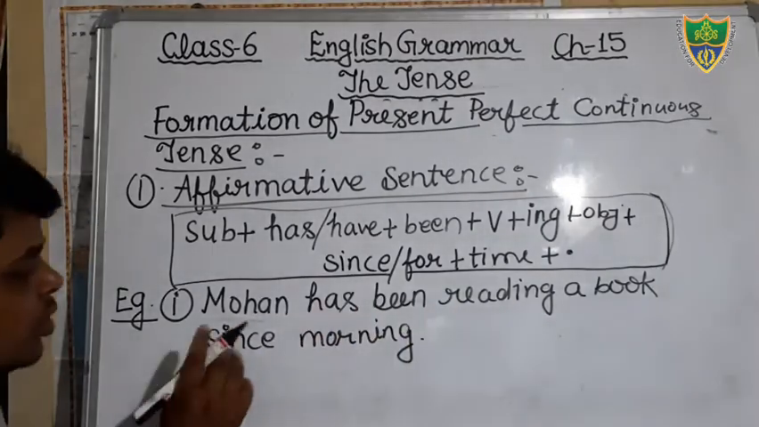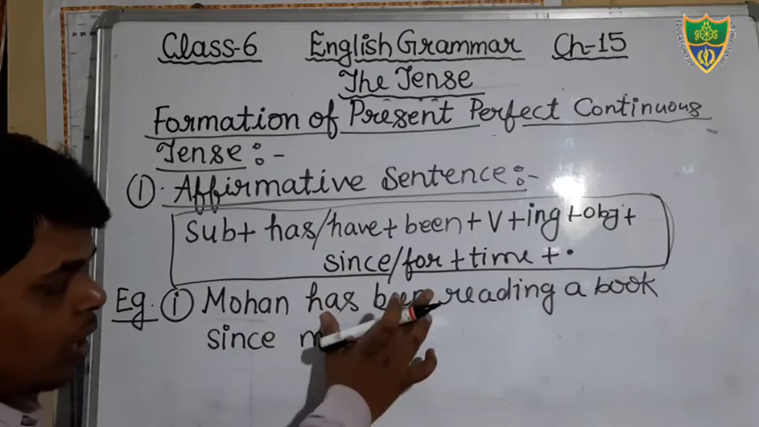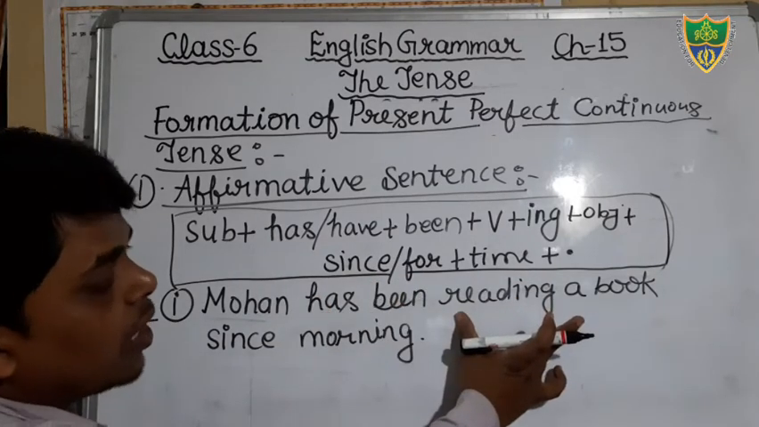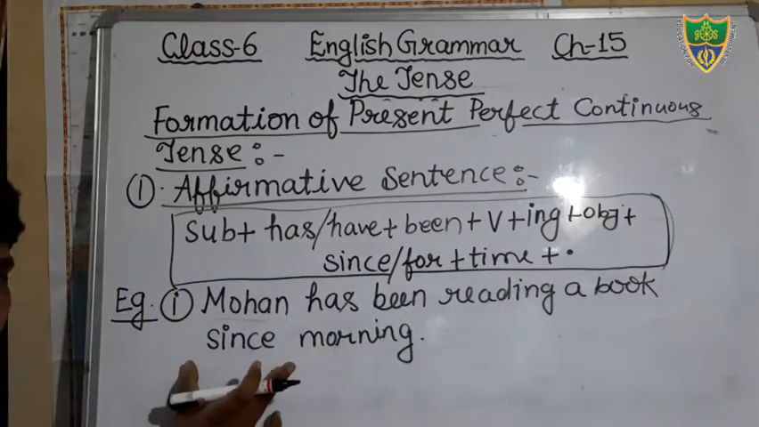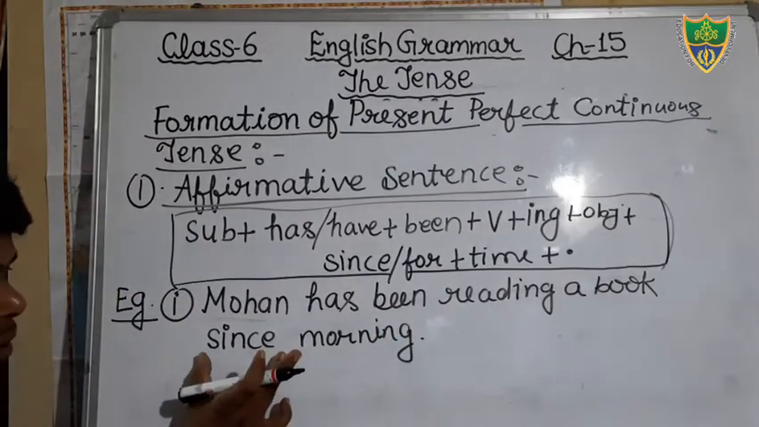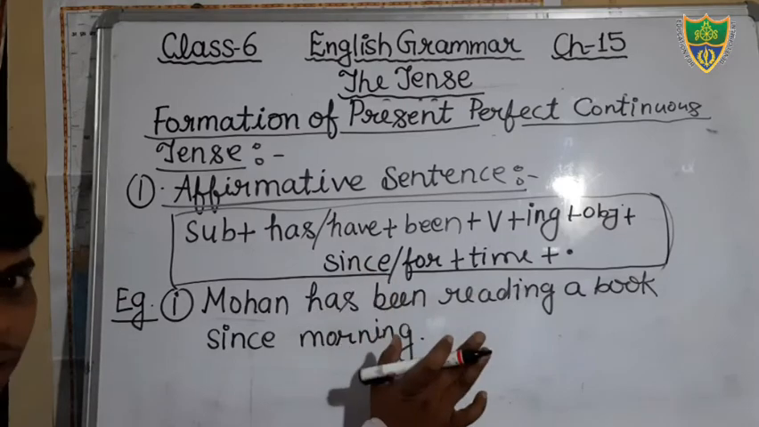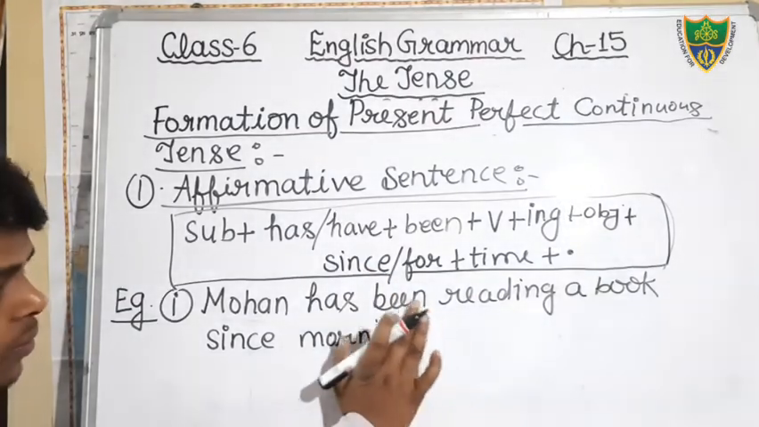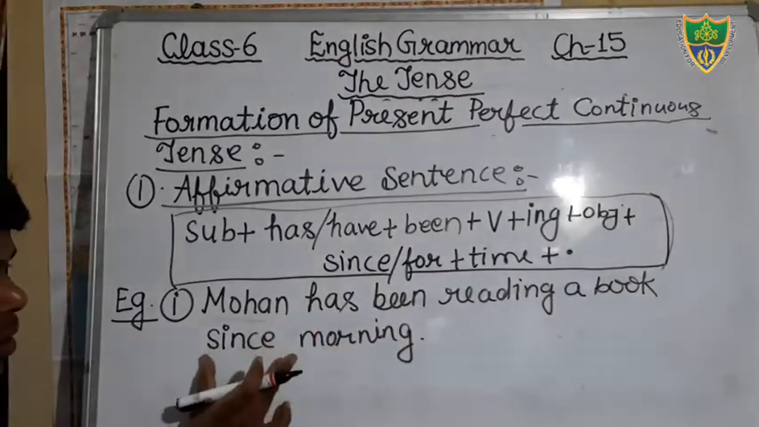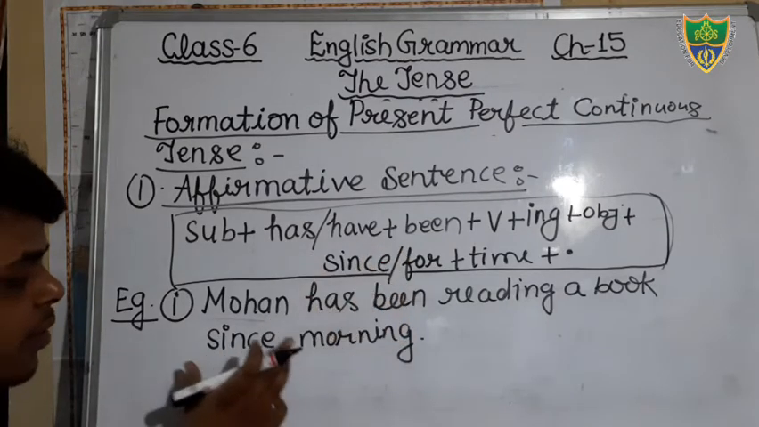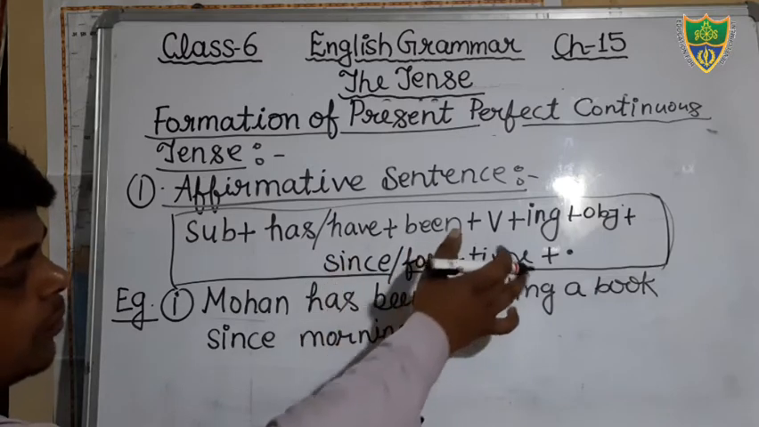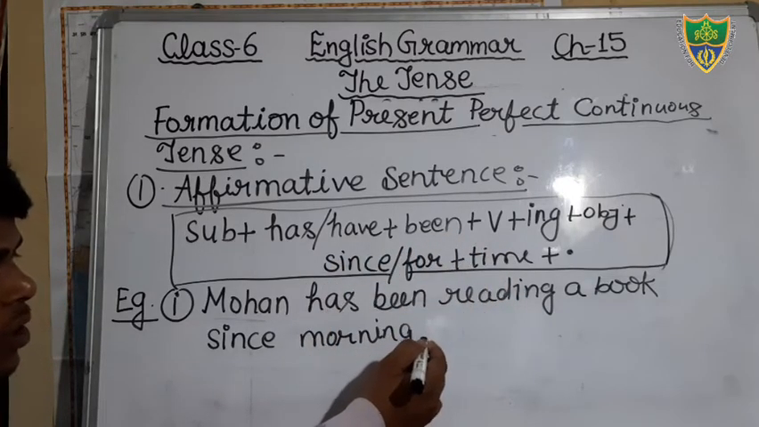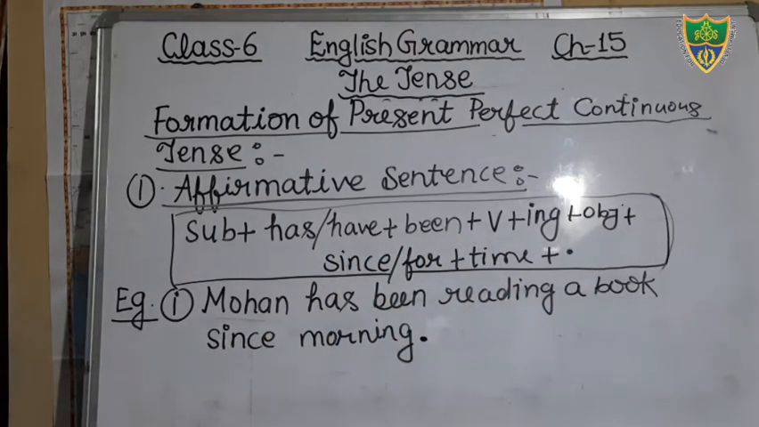Okay, you can see that is your subject, that is your helping verb, that is your verb in which I have added ing here, that is your object, and that is your since and for. Okay, you have to use since and for. Just see, for the fixed time we will use since, and for unfixed time we will use for. Then after time, then after full stop. You can see the structure. Mohan has been reading a book since morning.